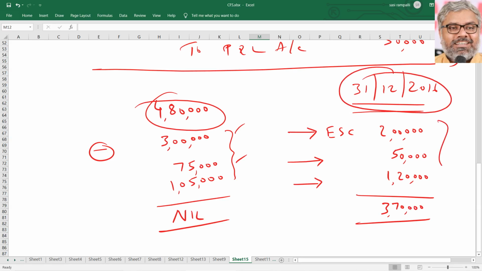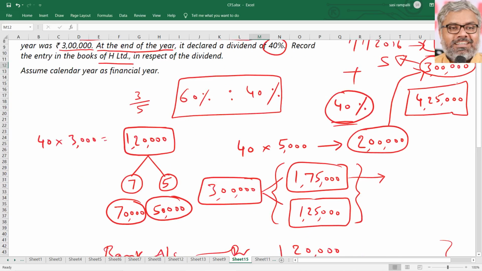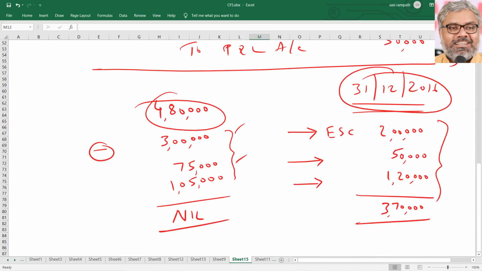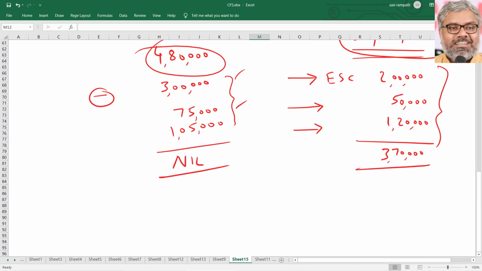Like this, from the data, we should calculate everything. Minority interest, goodwill, treatment, of course, is what this question is particularly related to. From the data, conceptually, we should be able to calculate everything. But this is just for understanding purposes only, not required that way. 50,000 is clear. That is 75 plus 50 was 1,25,000. 3 plus 2 was 5 lakhs share capital.